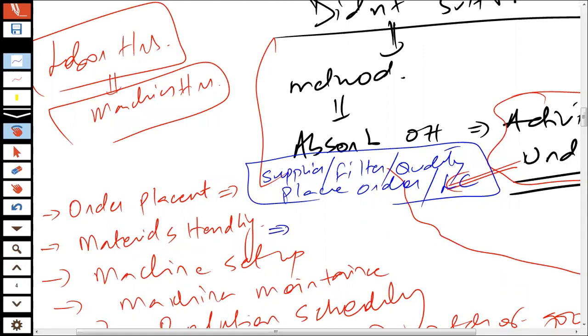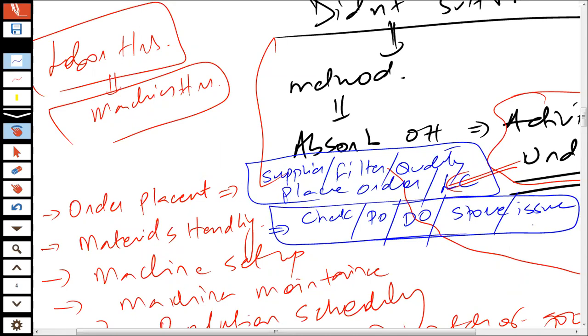The second thing is materials handling. When the material is delivered to your premises, you need to check the material, compare it against the purchase order, compare it against the dispatch or delivery order, then store it, then issue it, and so on. There are multiple activities that your materials handling department undertakes.